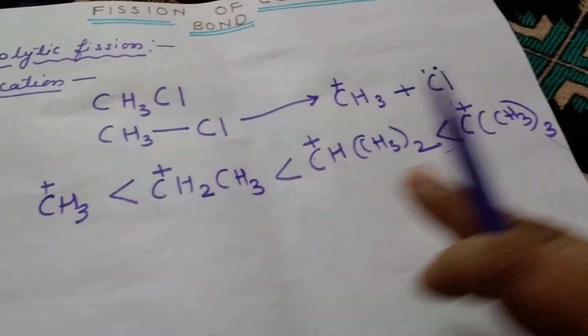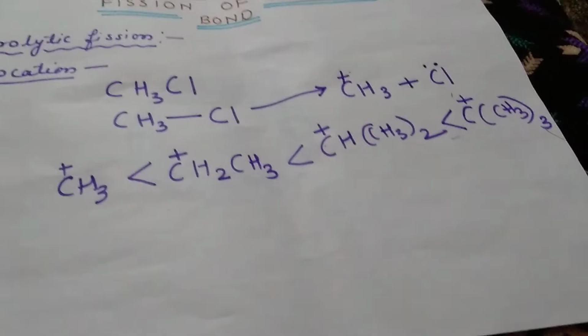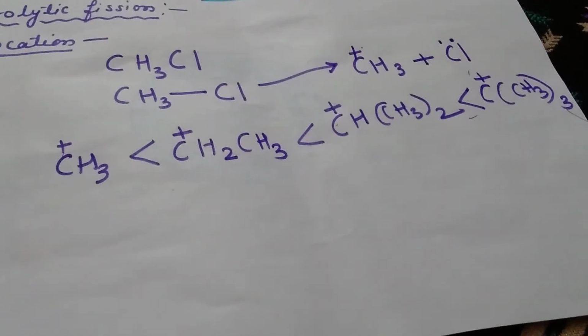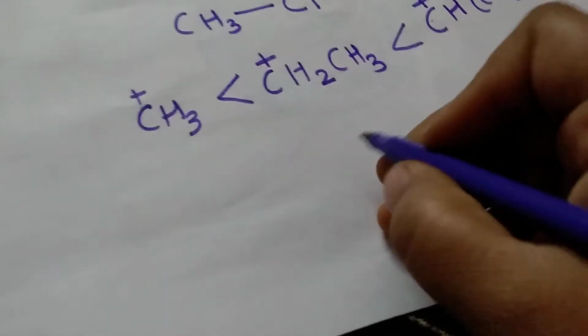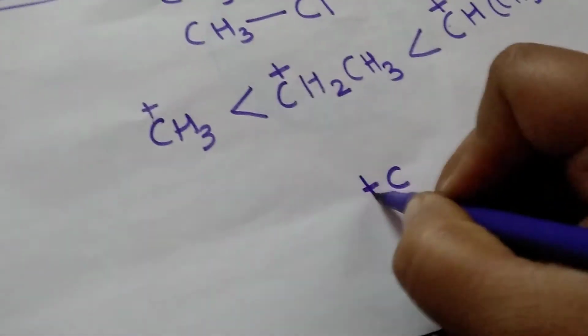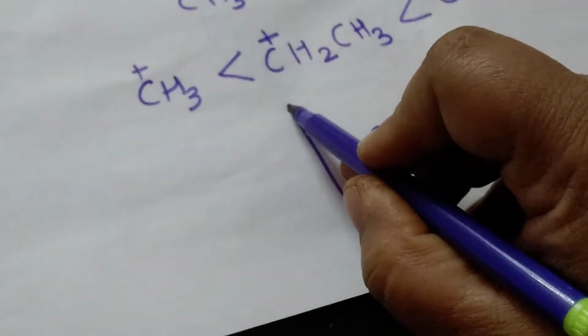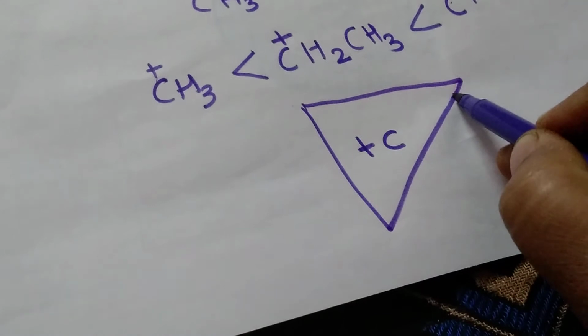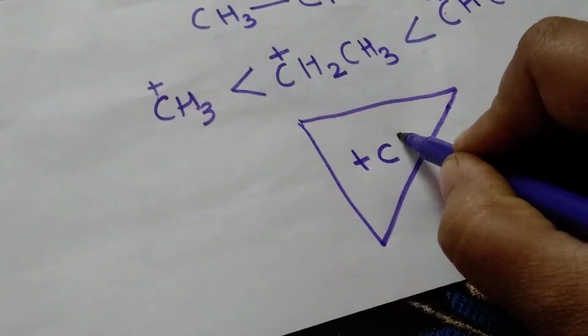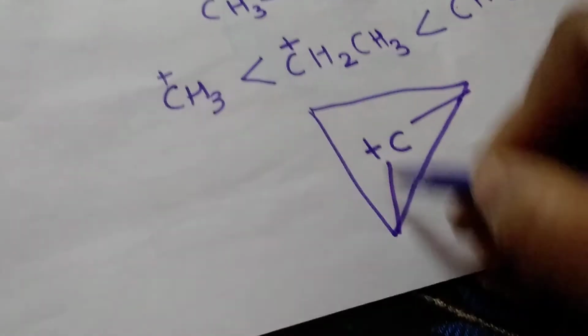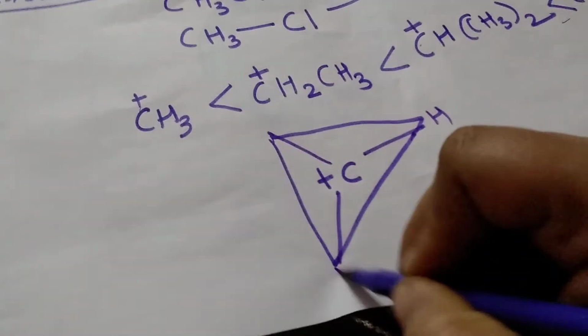Now in all these, the carbon atoms are sp2 hybridized, and these compounds have trigonal planar structure. Carbon is sp2 hybridized with positive charge and they have H, H and H, trigonal planar structure.